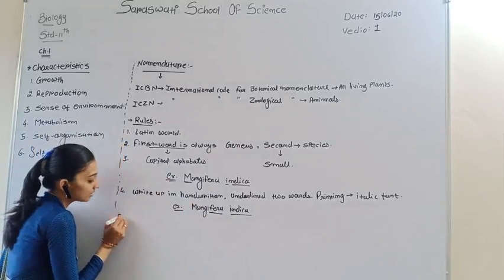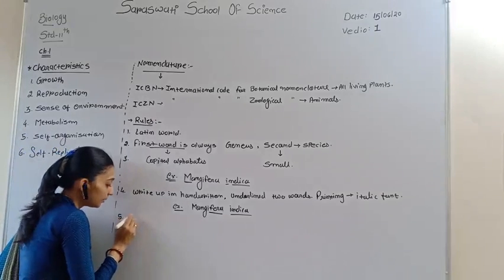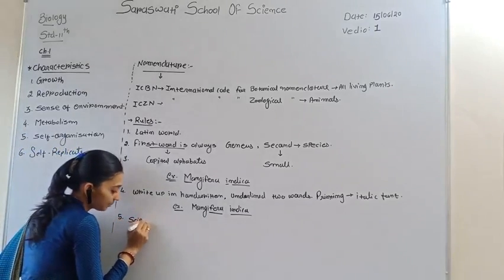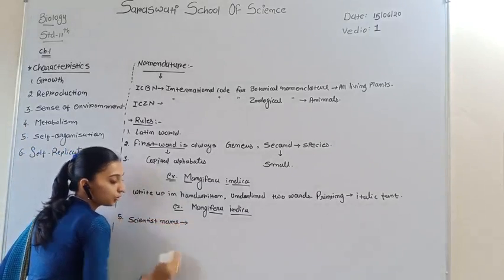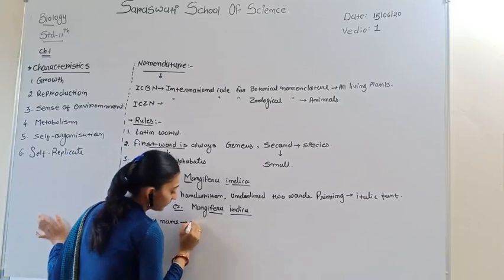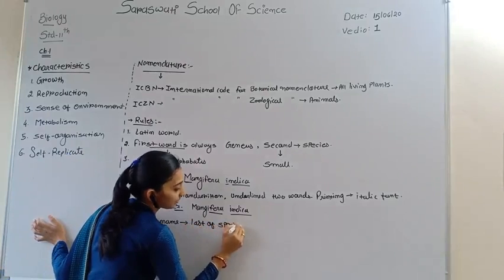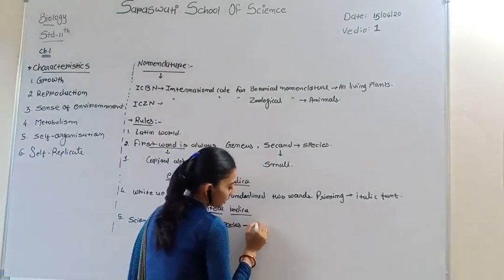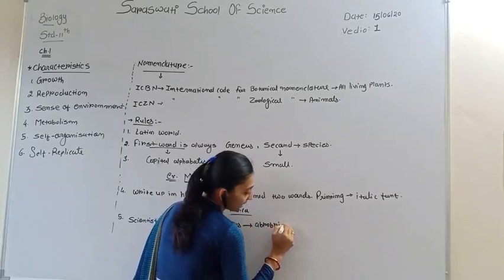Now the last rule is that the scientist's name should be written at the end of the species in abbreviated form.